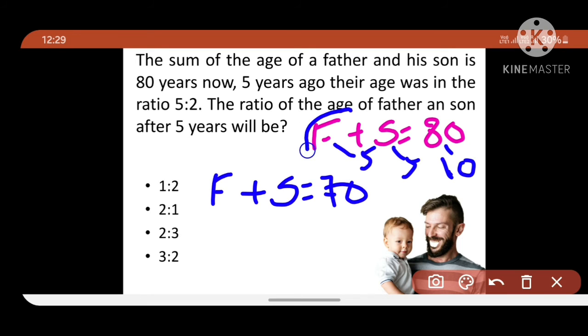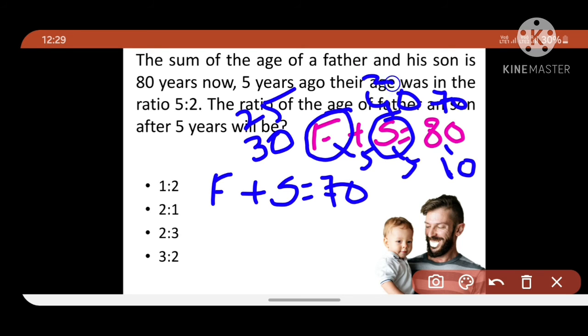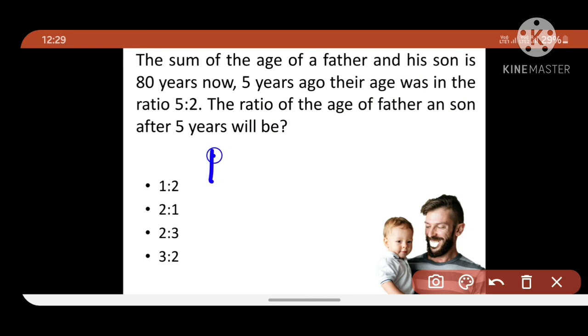Friends, if we assume the father's age is 30 years and the son's age is 40 years, the total is 70. If 5 years ago, his age will be 25 and his age will be 35, and the total will be 60. That is what I did here. So 5 years ago their sum was 70.